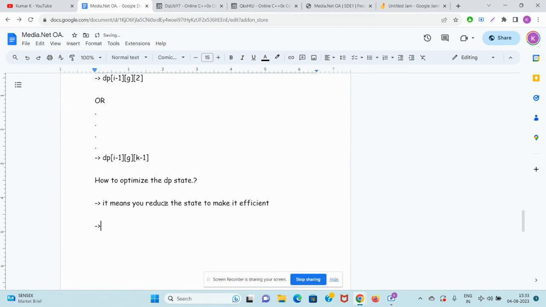We need to keep track of the XOR and the last element. Guys, we always need to keep track of the XOR and the last element. This index keeps the track of the XOR and this keeps the track of the last element.